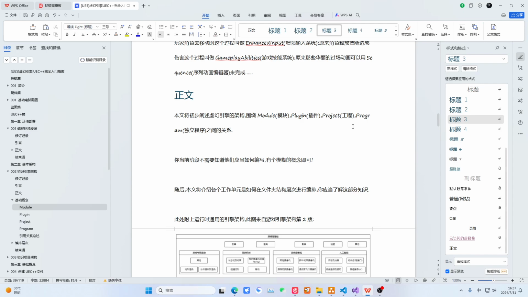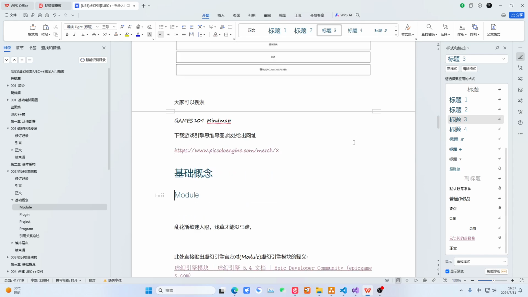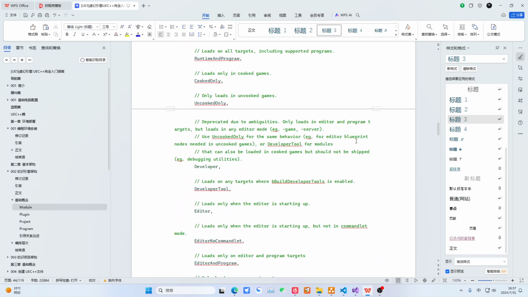Then the concept of module and plugin. What is a module? A module is actually the smallest set of code and resource files. That is, it is a set of code file resources. It may contain a lot of code, many images, many resources. Then in Unreal Engine, it is our smallest compilation unit. You can think of it that way. Okay, then a plugin can contain many modules. Then projects and standalone programs can all include plugins. That's the situation.